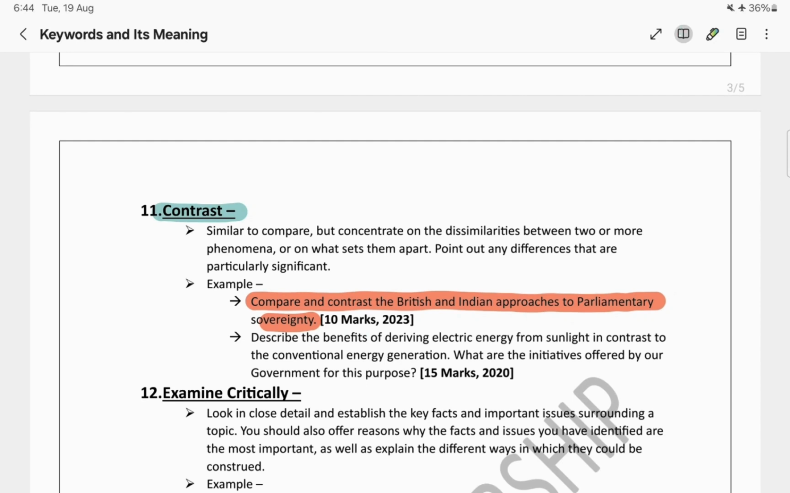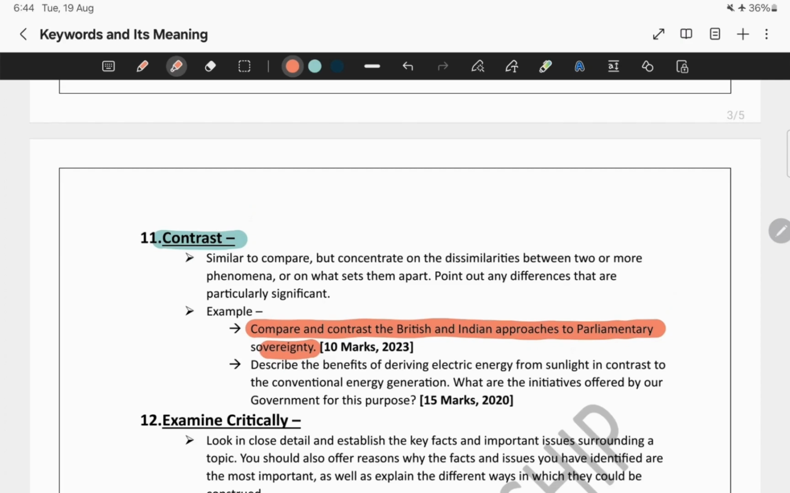So in the next question we will understand it in a better way. See, what is the next question? Now, describe the benefits of deriving electric energy from sunlight. Okay, so for the time being we will ignore the first part. What is the second part? In contrast to, that means in contrast to what? Deriving electric energy from sunlight in contrast to the conventional energy generation.